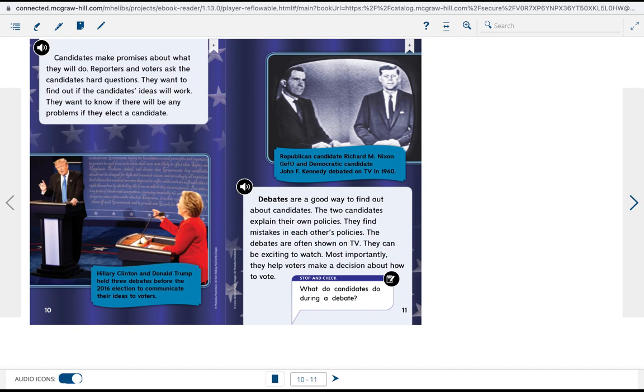Debates are a good way to find out about candidates. The two candidates explain their own policies. They find mistakes in each other's policies. The debates are often shown on TV. They can be exciting to watch. Most importantly, they help voters make a decision about how to vote.